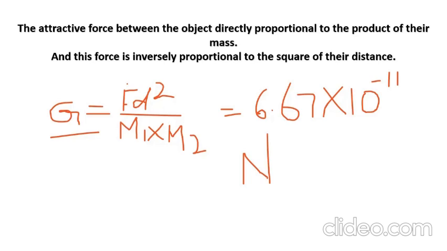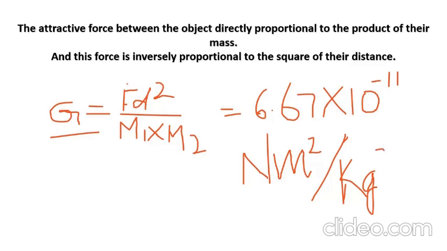So Newton meter square divided by the mass, which we can take in kilogram, kg. Here is the mass of object m1 and mass of object m2. That kg into kg will be kg square.